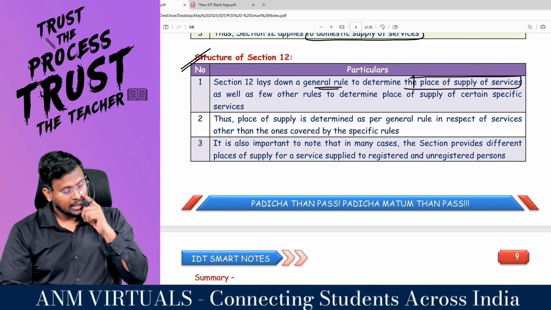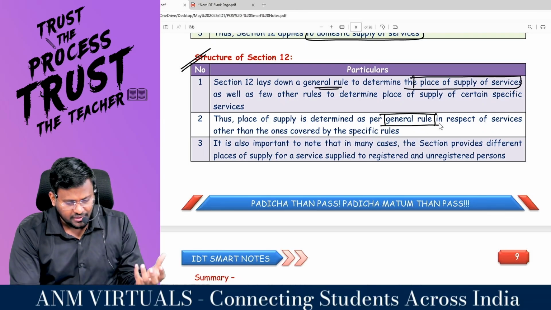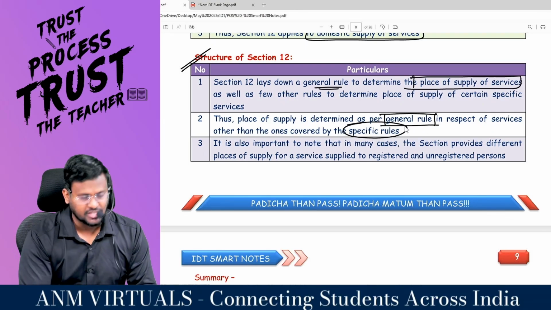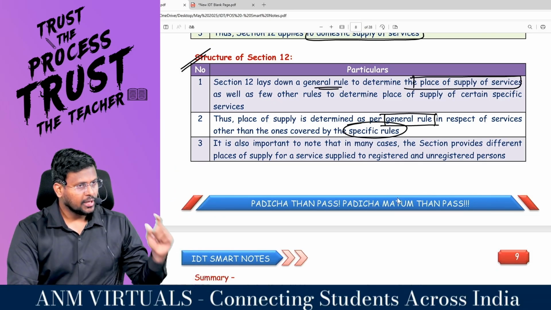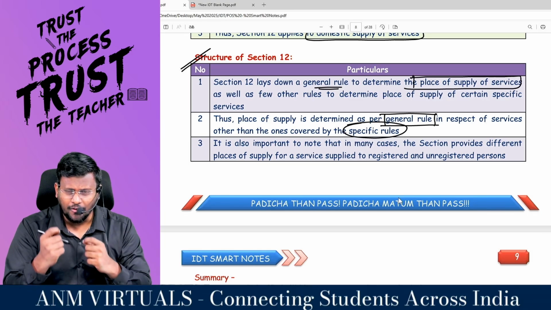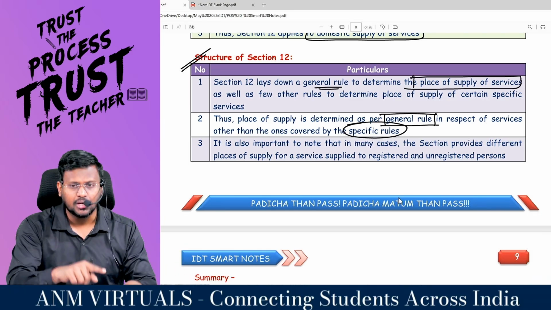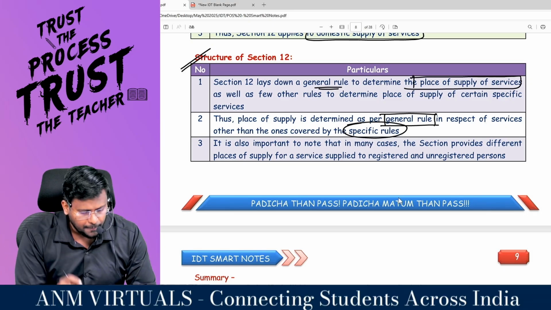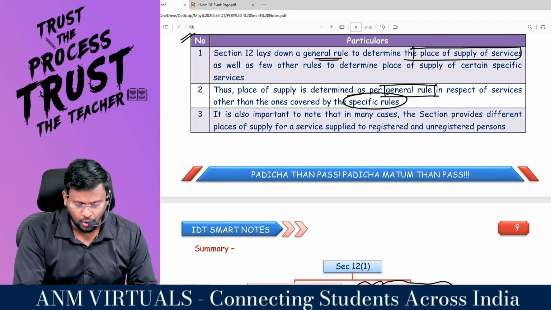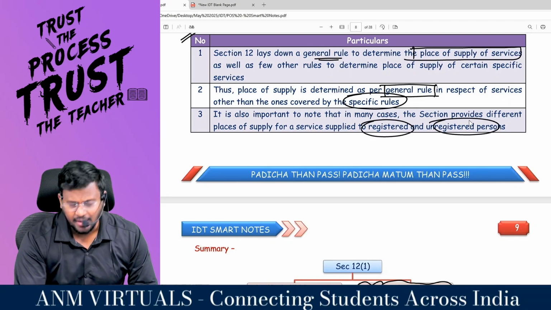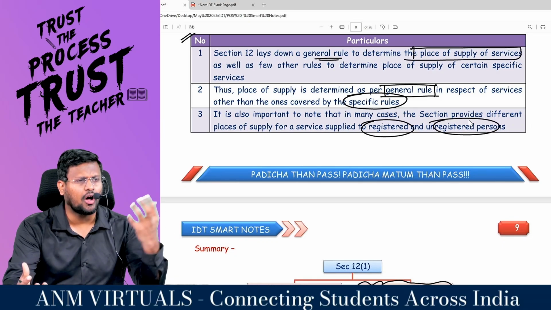Comfortable? This place of supply is determined by the general rule in respect of services other than the ones covered by the specific rules. So first priority goes to the specific rules. Comfortable? My dear students, if the service you have provided is not covered under 12.3 to 12.14, then come and check 12.2. It is also important to note that in many cases, the section provides different places of supply for different services to registered persons, and this section classifies whether you have provided service to a registered person or an unregistered person.